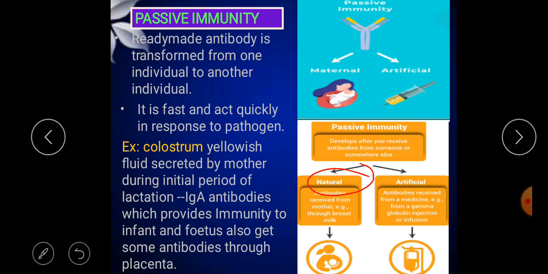Like this the artificial passive immunity functions. Okay, so this is all about active and passive immunity, and the natural and artificial types of active and passive immunity. Thank you.